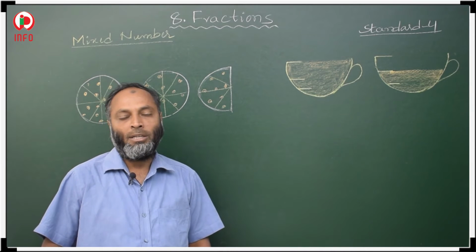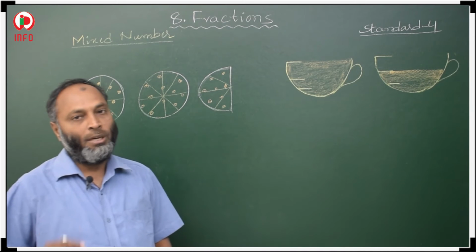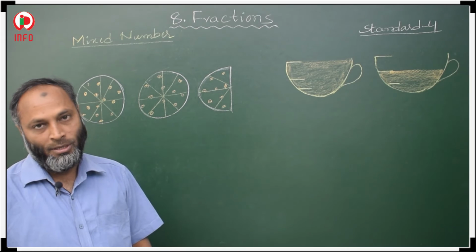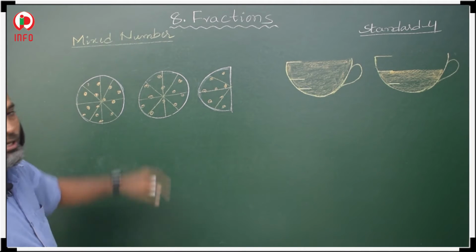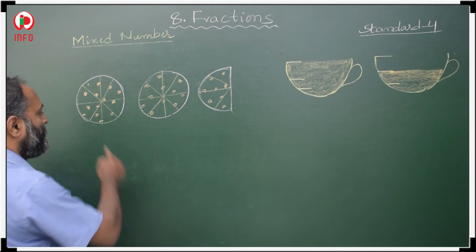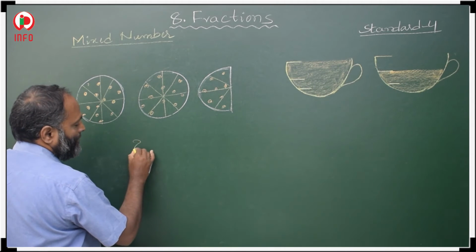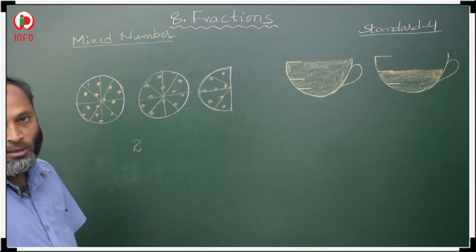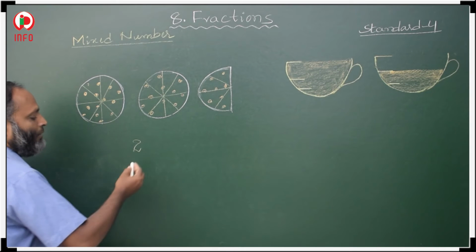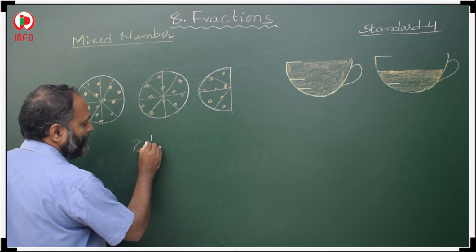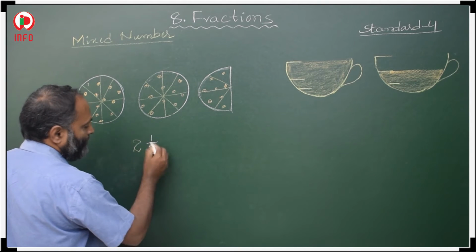How to write half? 1 by 2. Half means 1 by 2. So how many pizzas here? First 1 and 2. If we represent this like 2, this is a whole number. Then this fraction is there, half, 1 by 2.